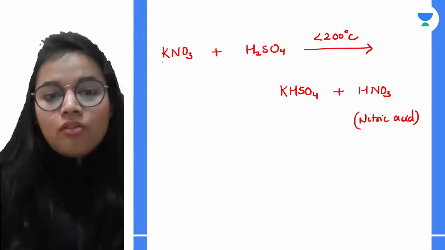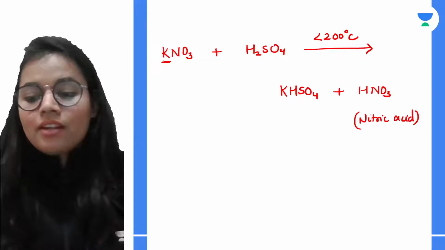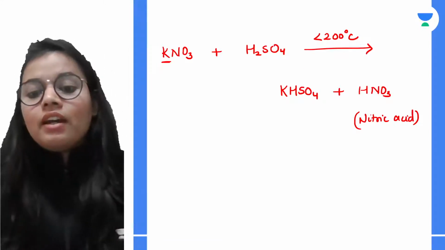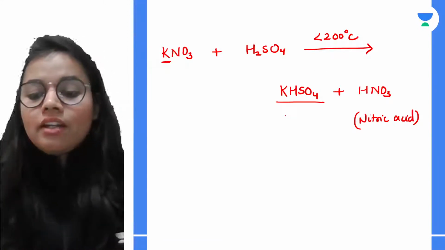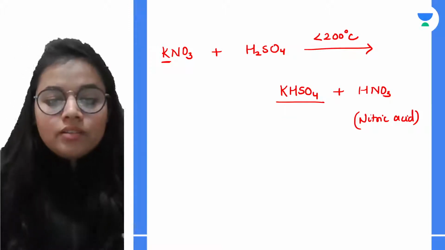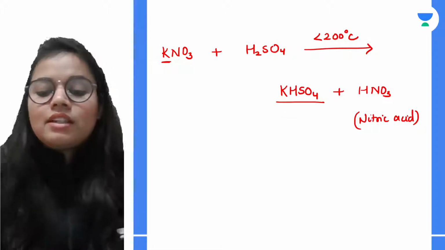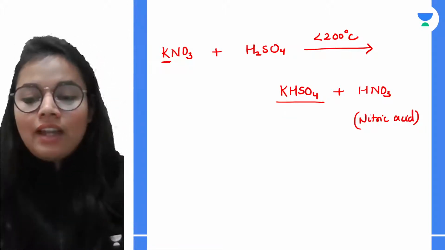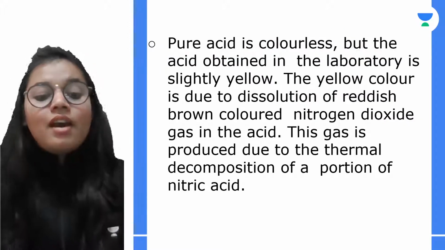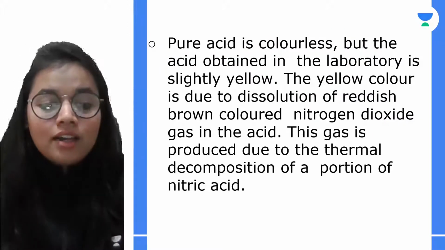Now this is what we have got. If in the place of potassium nitrate we have taken sodium nitrate, then what will we get? We will be getting sodium bisulfate. So this is the reaction that takes place. Now from here you might be asked